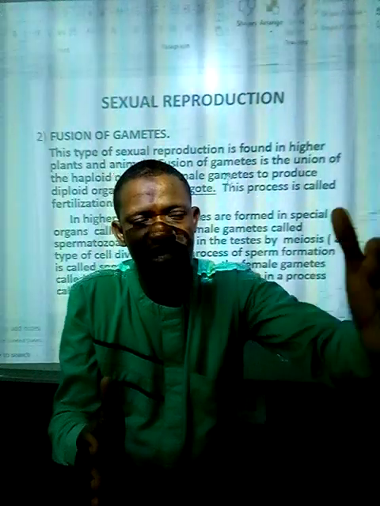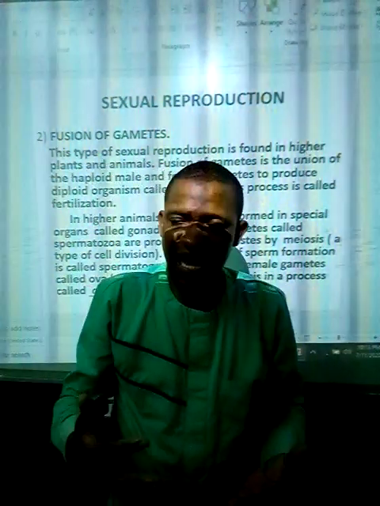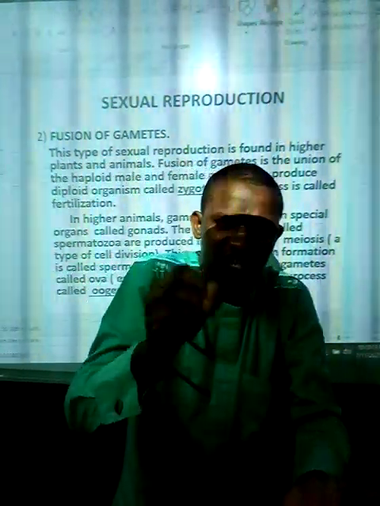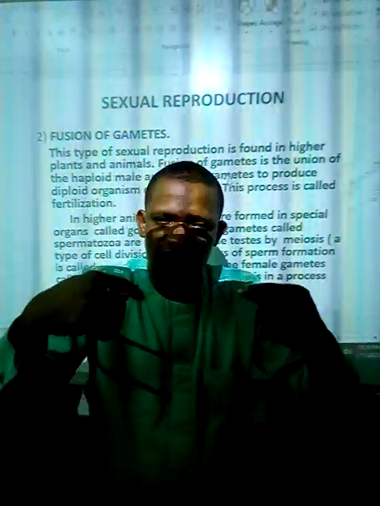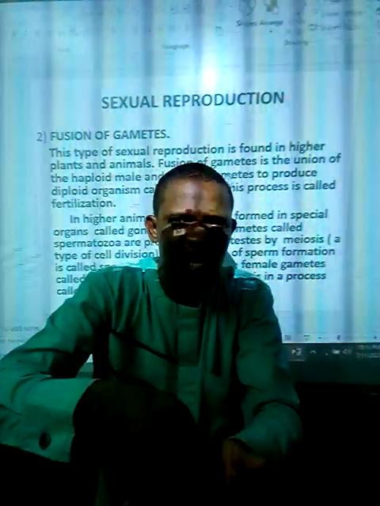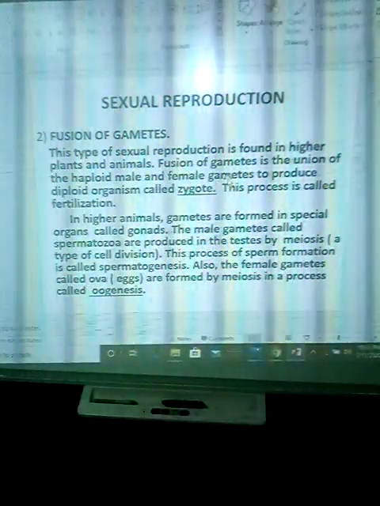So you will be getting 23 from daddy and 23 from mommy to become what? 46. And which is why, if you look at yourself very closely, you will see that there are some features in your mother and in your father that are in you, and there are some features in your father and mother that are not in you. The ones that are in you are the ones in the trait of the 23 chromosomes you get from both of them. Am I communicating?